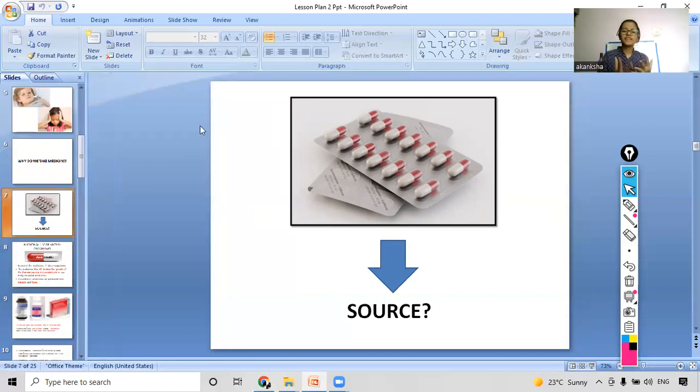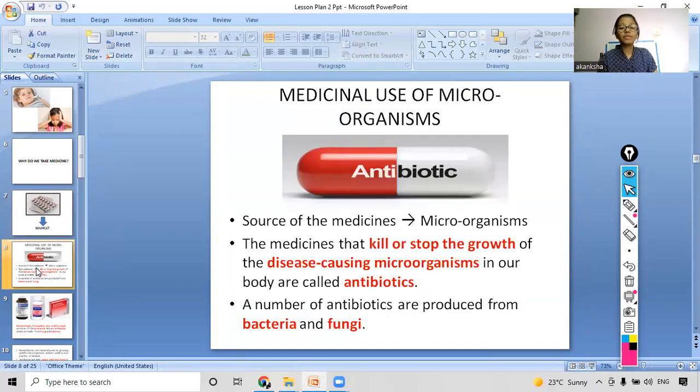Yes. Some are saying that we get it from factories. Okay, some factories. Some are saying we get it from the shops. Okay, shops. Yes, very good. So now we will see more details, like where we are getting these from, right? Okay. So we will see one of the types of medicines that we use very commonly.